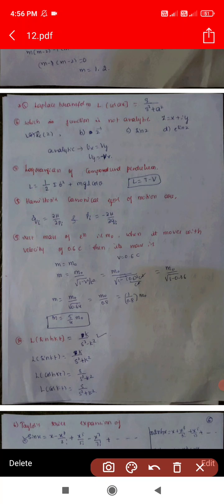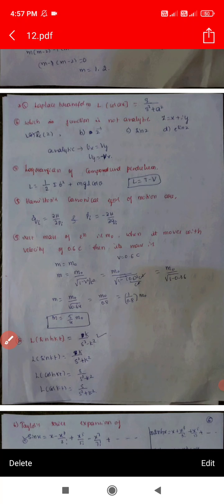Next question: the rest mass of the electron is m naught. When it moves with a velocity 0.6 times the velocity of light, then its mass becomes? So m equals m naught divided by root of 1 minus v square by c square. With v equal to 0.6 times the velocity of light, substituting, we get m equals m naught divided by 0.8. So 1 divided by 0.8 can be written as 5 by 4 times m naught. This is the answer.